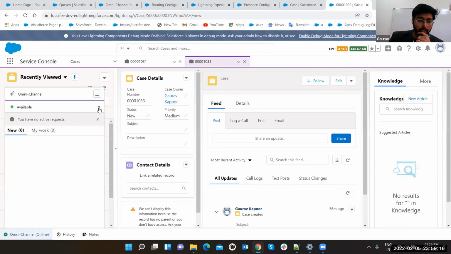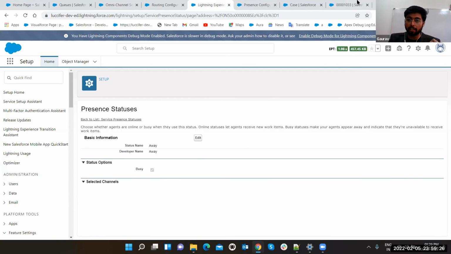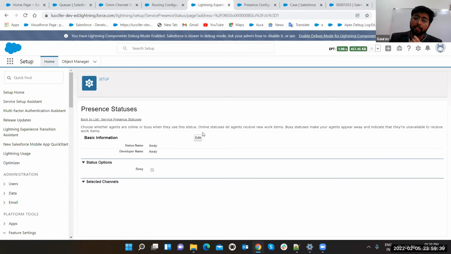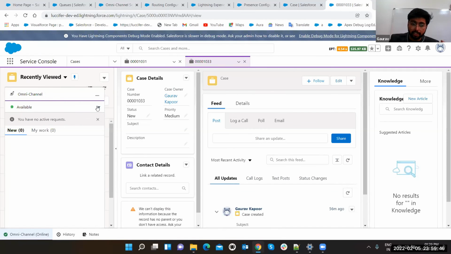Click on omni channel. See, now you can see away. Got it? That's how you can make the presence status here. After that, you have to go to your profile, provide the permission, and then you can use the status here. Suppose you are having multiple agents, and for other agents you want to provide different status. So you can make this presence status and assign it to different profiles or permission sets, and assign the permission sets or profiles to different kinds of users. So that's how the user can have different statuses.